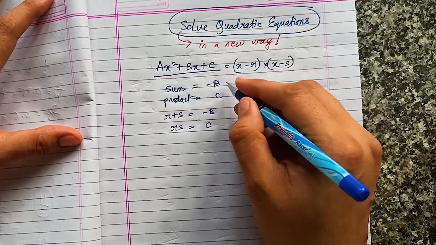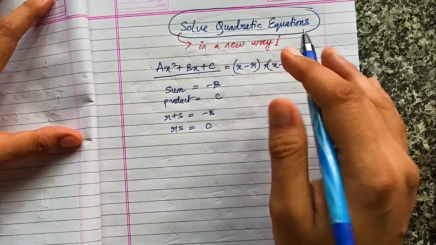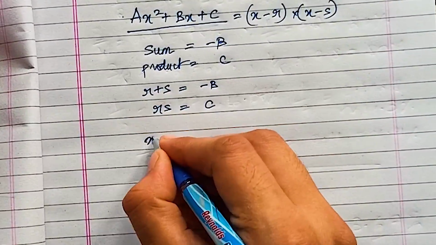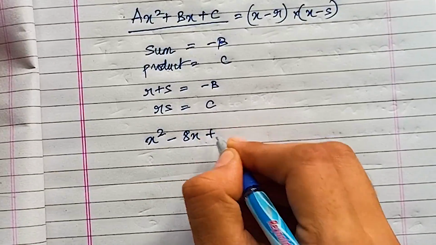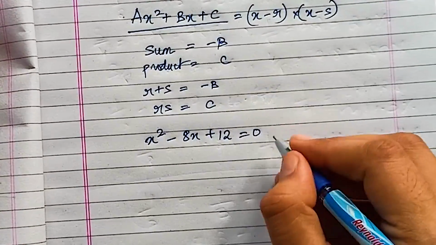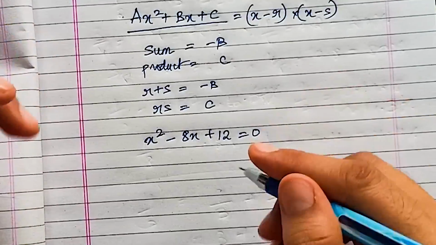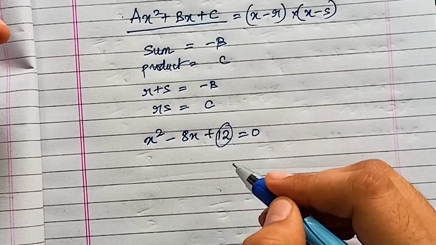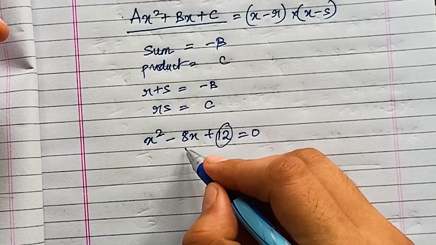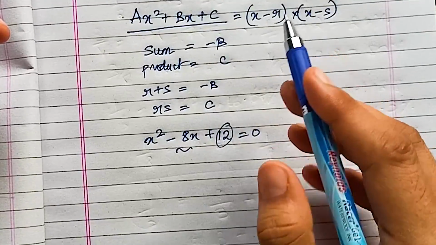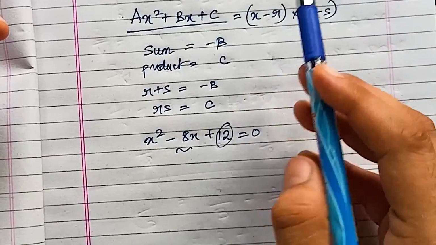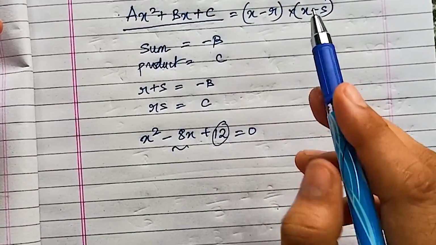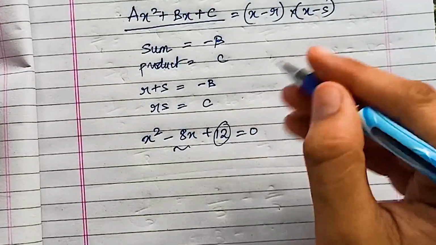Now let's take a real world example. Let's say that we have x square minus 8x plus 12 equal to 0. If we have this kind of a quadratic equation, then we need to find two numbers, the product of which will be 12, and the summation of those two numbers has to be minus 8. This is our traditional method of solving quadratic equations. But is there any new way in which we can do it? Yes, there is a new way. Let's first see the old way.